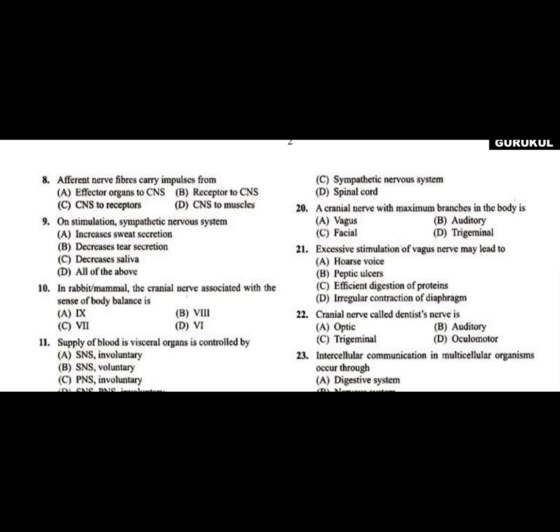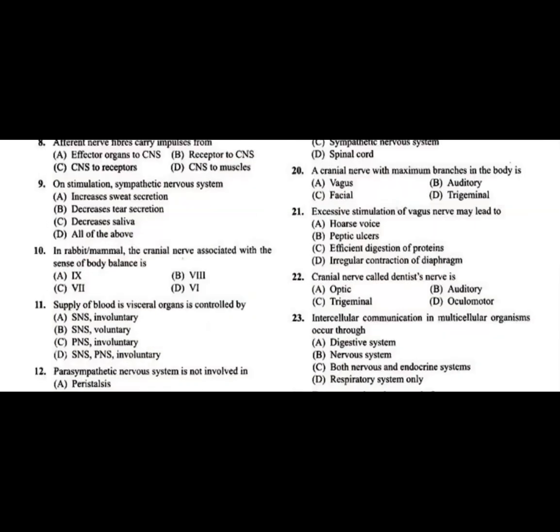Question number 9, on stimulation of the sympathetic nervous system. We know that the autonomic nervous system is classified into two types, the sympathetic nervous system and the parasympathetic nervous system. The sympathetic nervous system has an excitatory, accelerating, increasing effect on some organs, especially the heart, whereas the parasympathetic is inhibitory on the heart, and it also acts as excitatory in different parts. So they have different roles in the body.